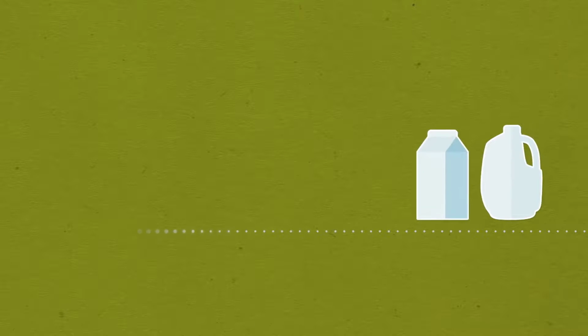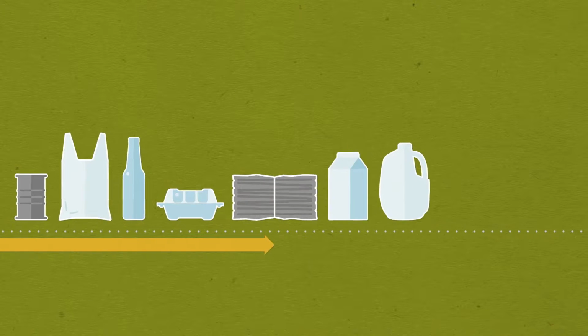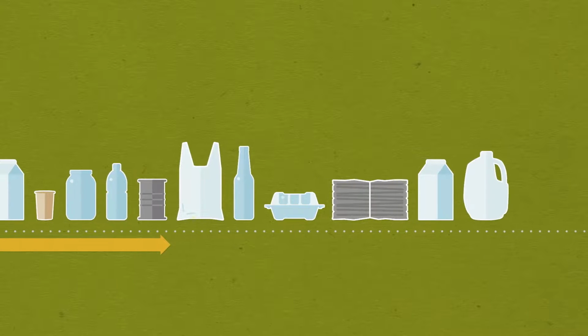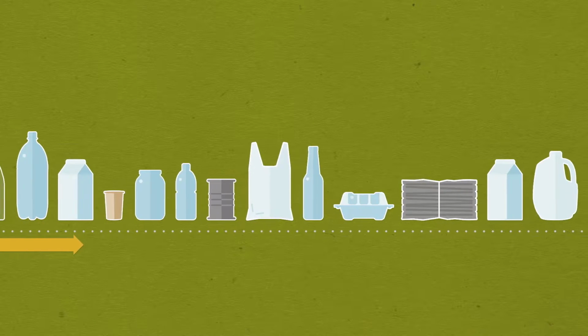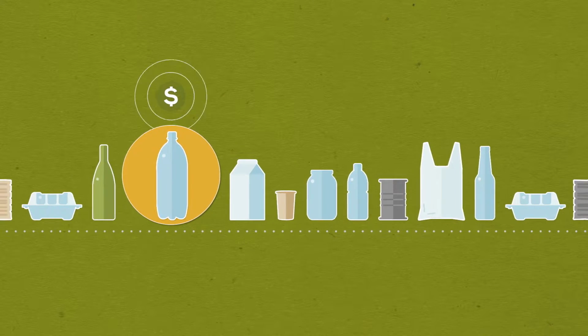All recyclable materials have characteristics. Some characteristics are common to all materials, such as weight and volume, and others are unique to a specific material, such as the abrasiveness of glass. These characteristics impact the cost of recycling.